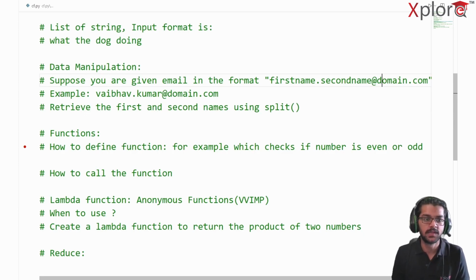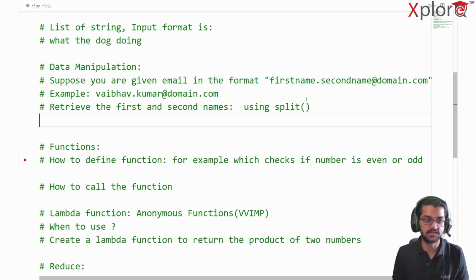Not an issue at all. An example is Vaibhav dot Kumar @domain.com. The task assigned to us is to retrieve the first and second names, and the hint is that you can use the split keyword. Now you might be wondering what the split keyword is. Let me explain it in a very simple way.